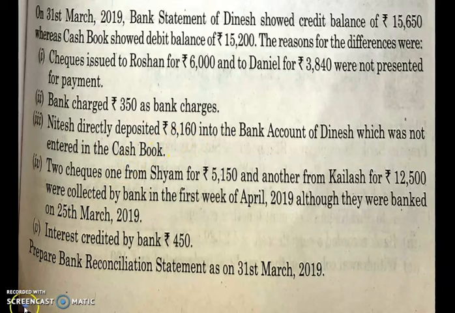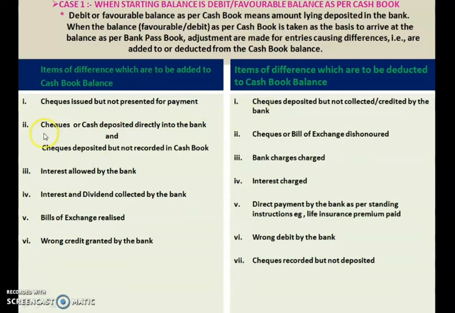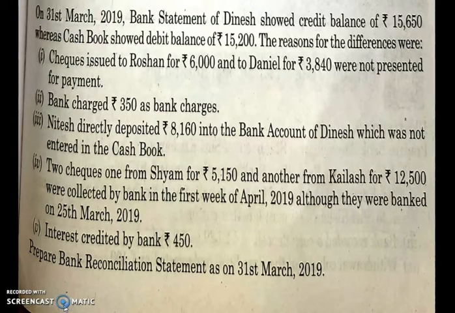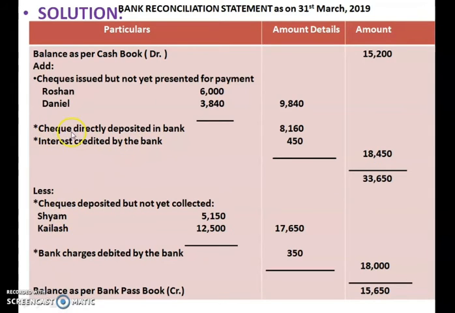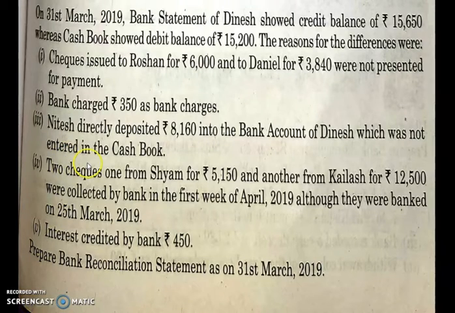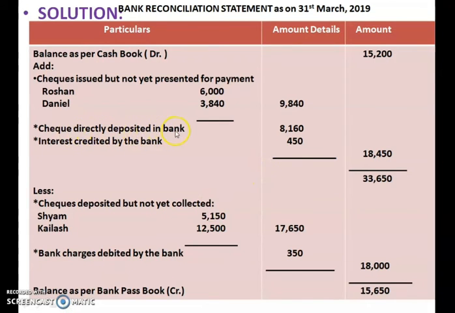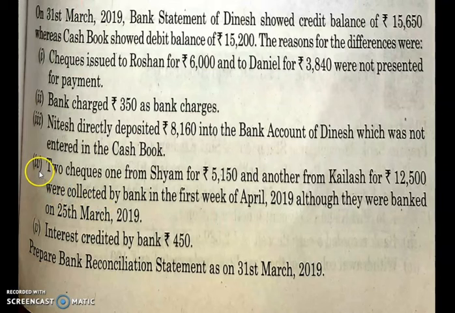So see, a check directly deposited in the bank. See here, check or cash deposited directly into the bank. What are you supposed to do? You are supposed to add that item. So let us add this item of 8,160 over here. What will you write over here in particulars? Check directly deposited into the bank. So from the question you can copy it as it is. Check was directly deposited into the bank, 8,160. So that's what you have to write here. Check directly deposited in bank, 8,160. Okay.